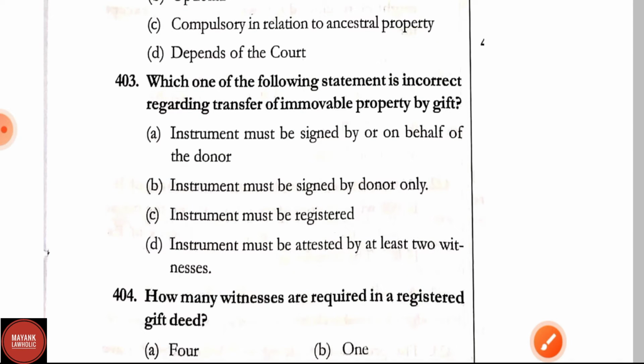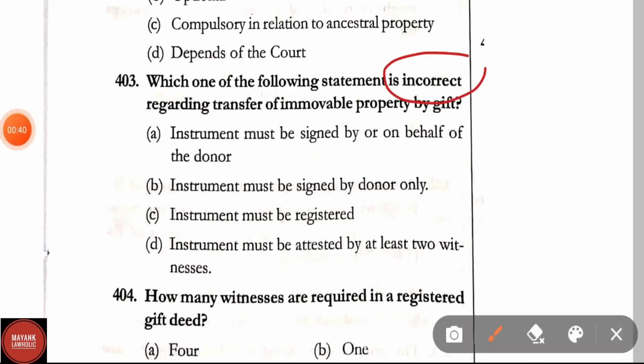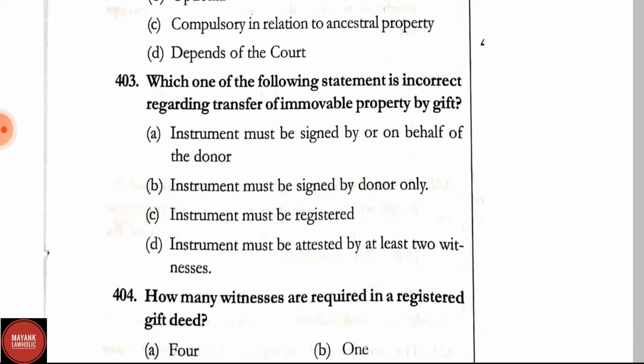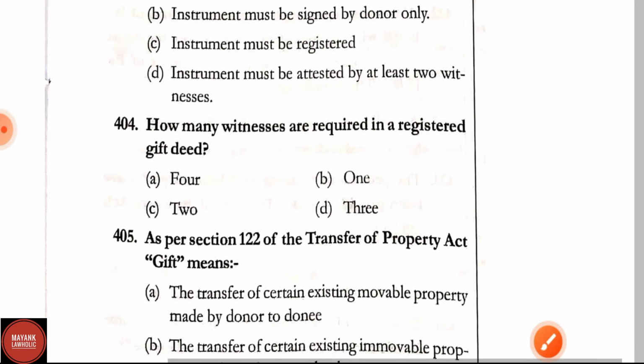Question number 403. Which one of the following statements is incorrect regarding the transfer of immovable property by gift? Options are: the instrument must be signed by or on behalf of the donor; the instrument must be signed by the donor only; the instrument must be registered; the instrument must be attested by at least 2 witnesses. Here it has been asked which is incorrect. So option B is incorrect, that the instrument must be signed by the donor only. Both donor and donee will be the right answer.